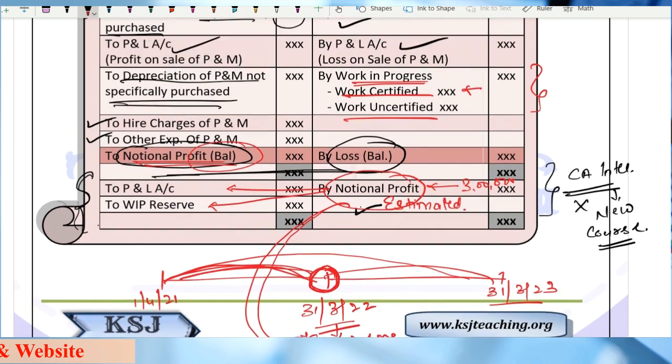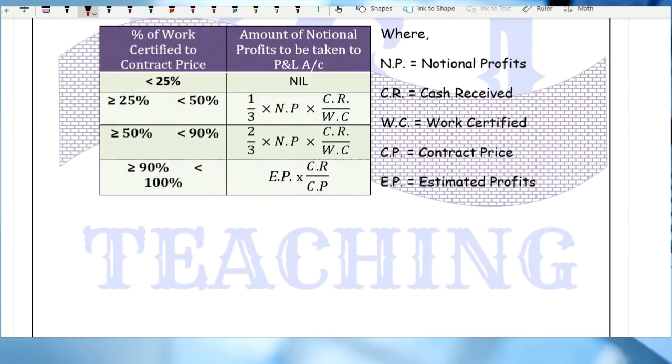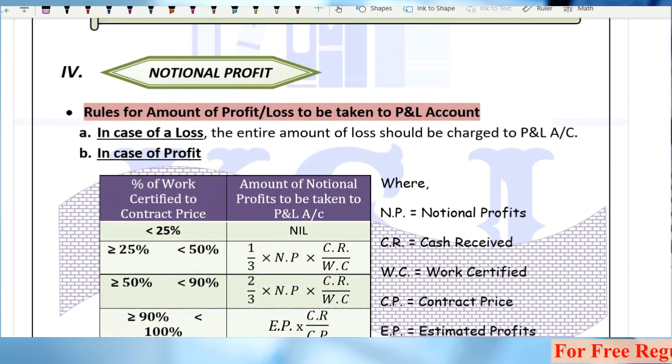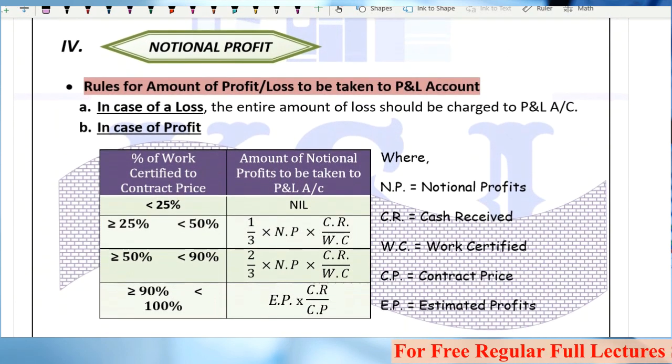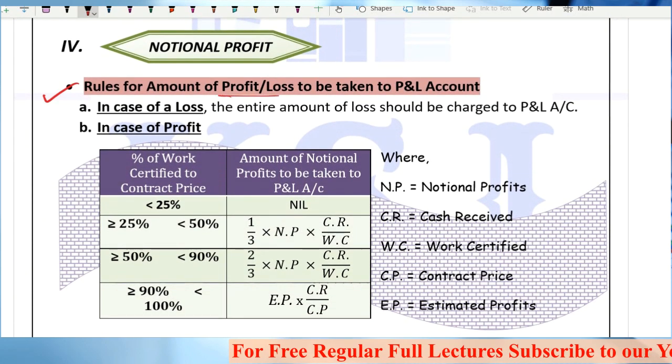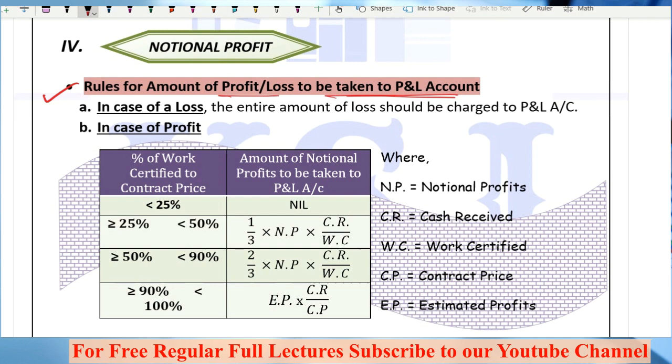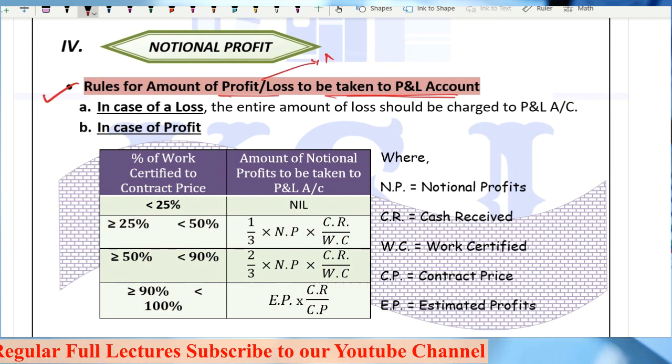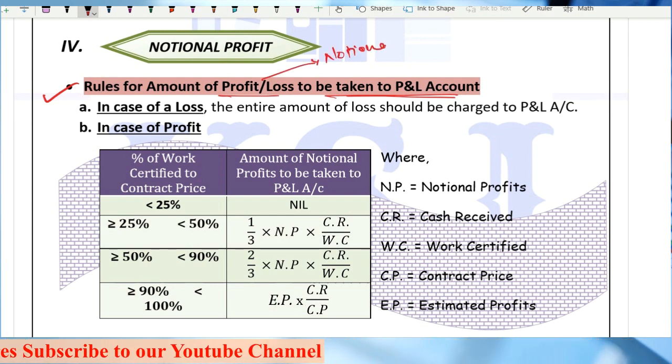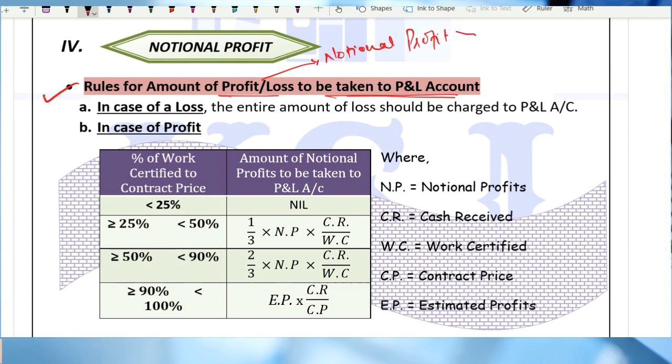What are the rules? Let's see. These are the rules for the amount of profit and loss to be taken to the P&L account. This is basically notional profit and loss.